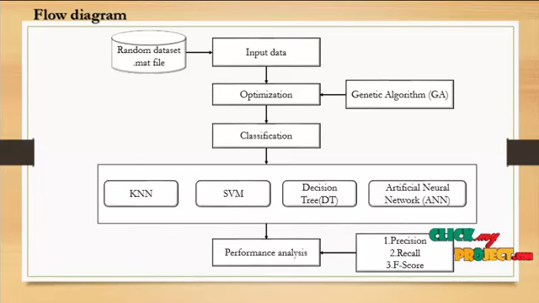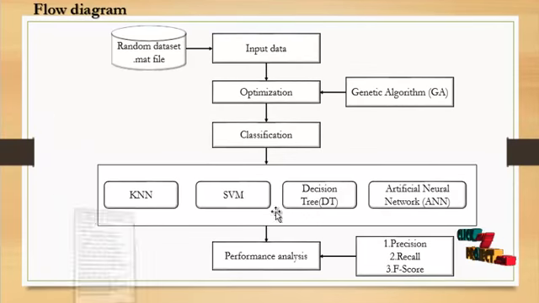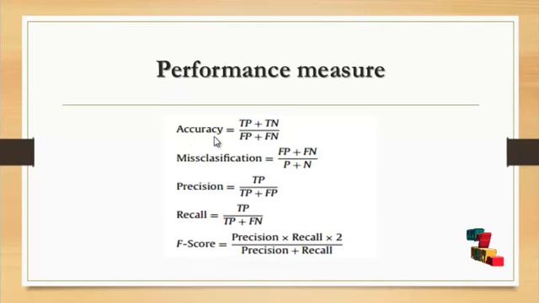biological nervous system. The structure of an ANN is determined by the interneuron connections of the process, and it achieves overall behavior in the learning process. Finally, calculating the performance analysis. In the performance analysis, we calculate precision, recall, and f-score using formulas like these. These are the performance measures: accuracy, misclassification, precision, recall, and f-score.